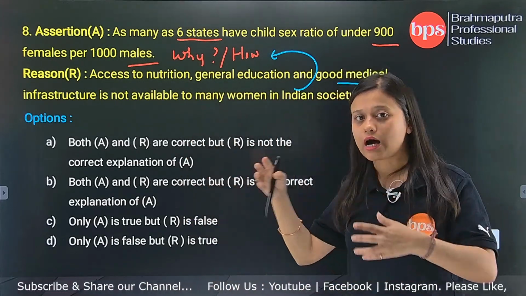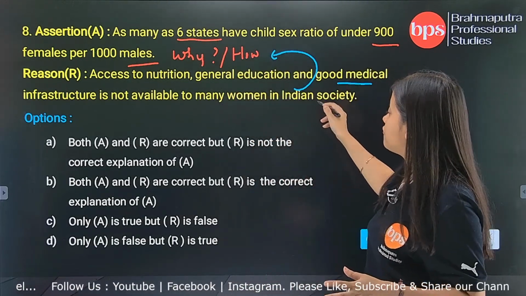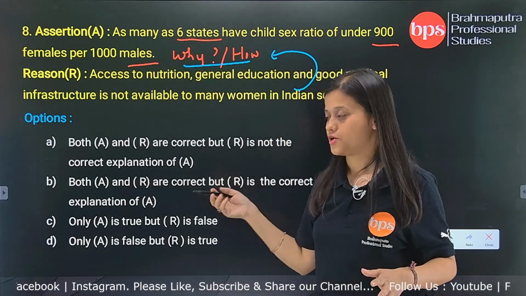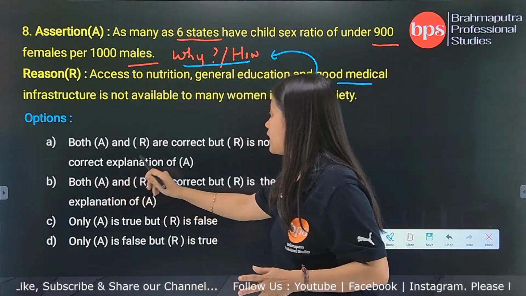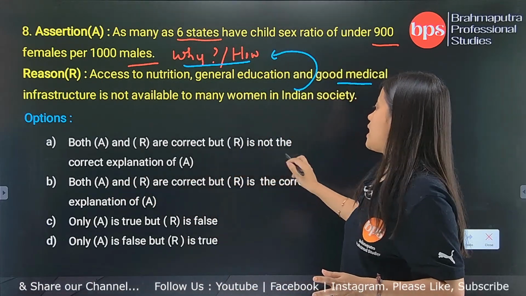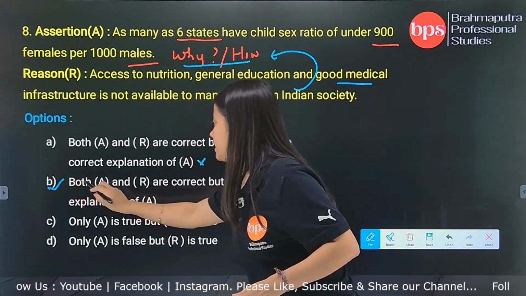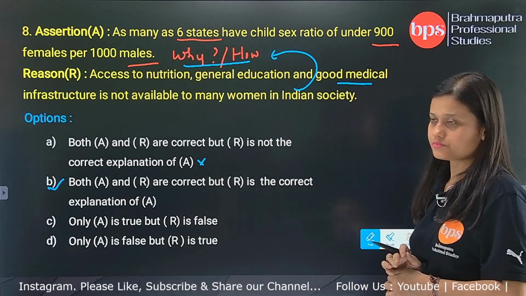To our question, the reason has to complement. Here the reason is actually complementing the question why or how. So in this case your correct answer is that A and R are correct, and R is the correct explanation of A, okay.